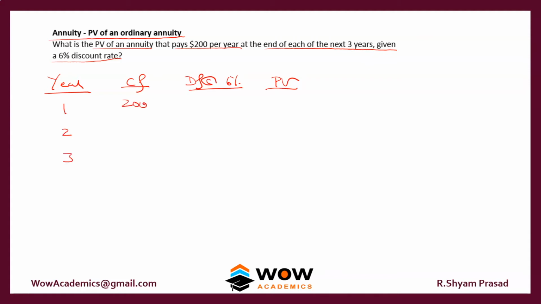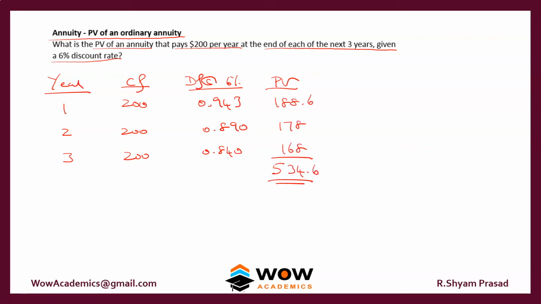The cash flow received is 200, 200, 200. The answer for 6% would be, so this is the discount factor, so we'll multiply, we'll get the present value for each year. So this is the total present value of the annuity.